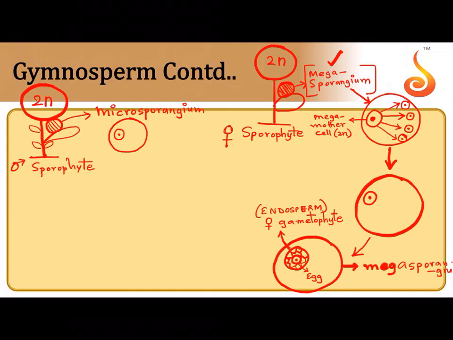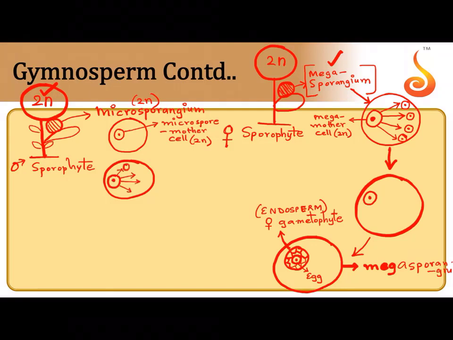Inside the microsporangium there is a cell which, like we called it the megaspore mother cell, here we call the microspore mother cell, which is diploid. So the microsporangium is also a diploid structure because the main plant itself is diploid. Now this microspore mother cell will produce microspores. Again how? By meiosis.